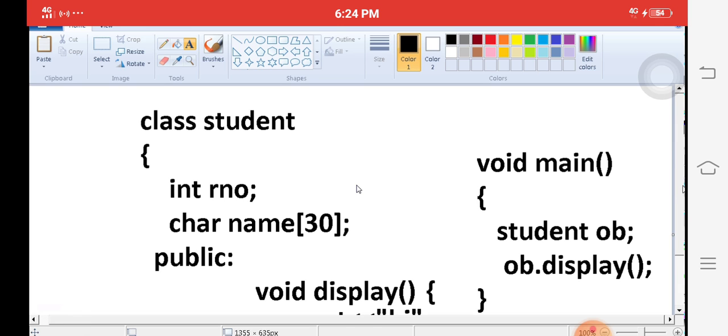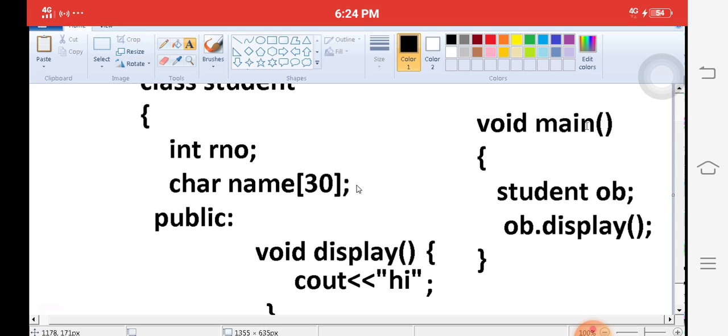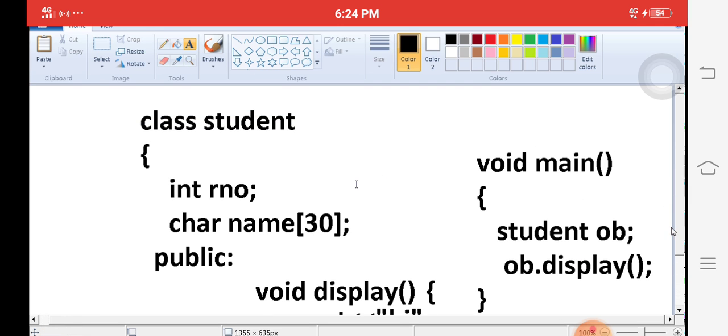Immediately I want to create the main function. What is the name of the class? Student, space, object name. Any name, here OB, is called the object name. I want to access the display function: OB.display. Here we explained clearly. This is a very important explanation for object-oriented programming technology. You will definitely get the 10 marks in the public examination, especially BCA.